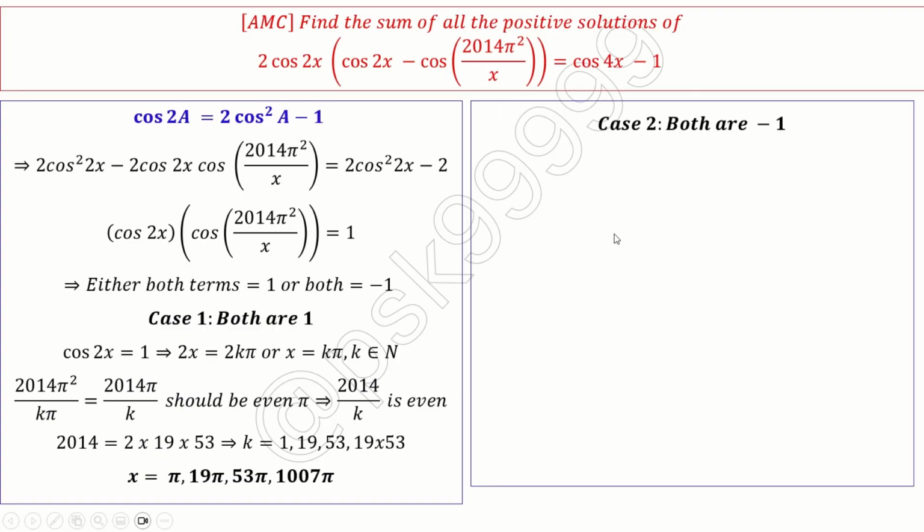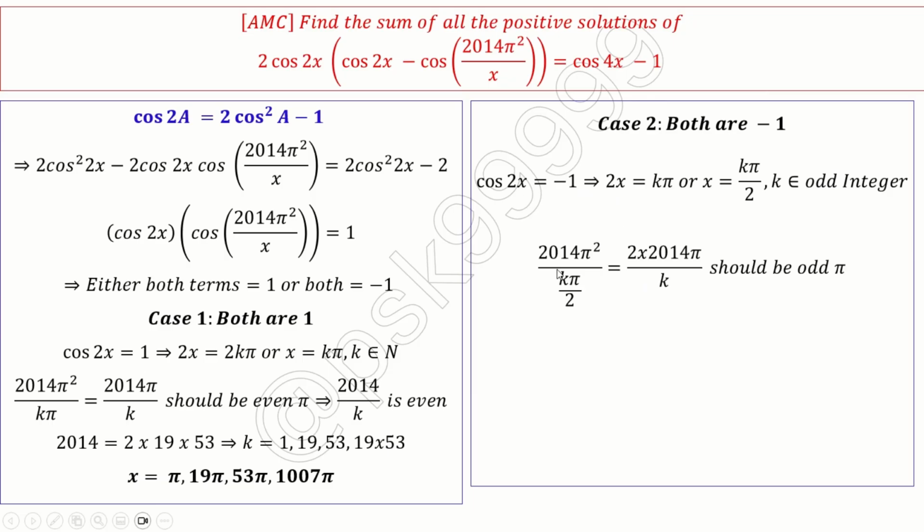My case 2 is both are minus 1. If cos 2x equals minus 1, which means 2x equals k pi, or x is equal to k pi by 2, where k is an odd integer. K is only an odd integer. Only for odd numbers will this become minus 1. Correct? So the second one is 2014 pi square by (k pi by 2), because x is k pi by 2, which is equal to 2 into 2014 pi by k. This should be an odd multiple of pi.